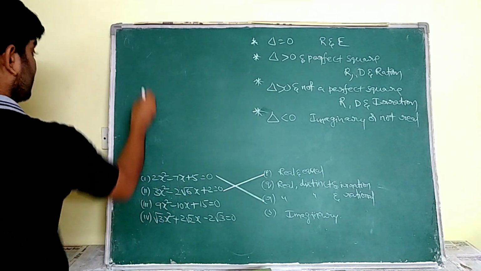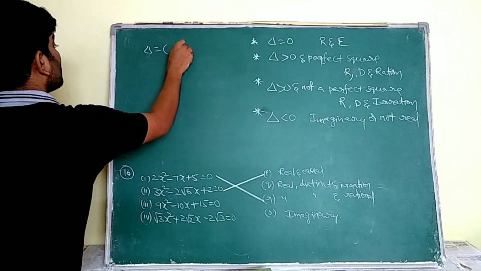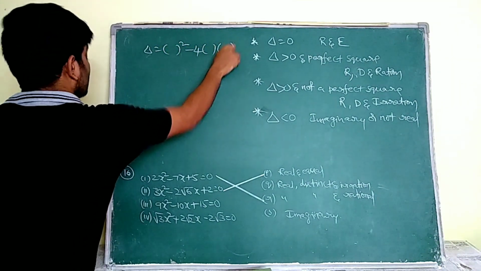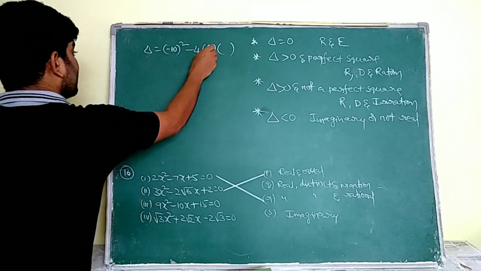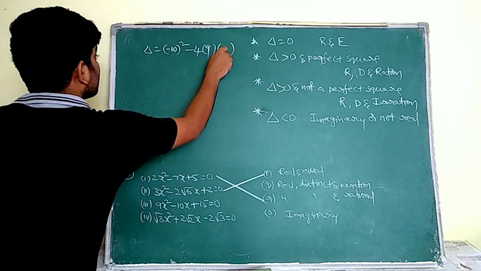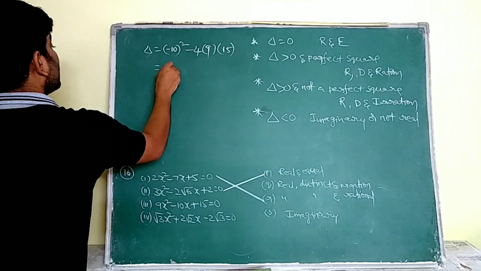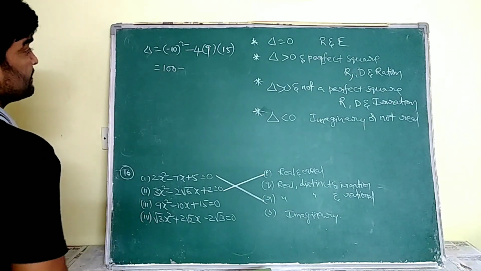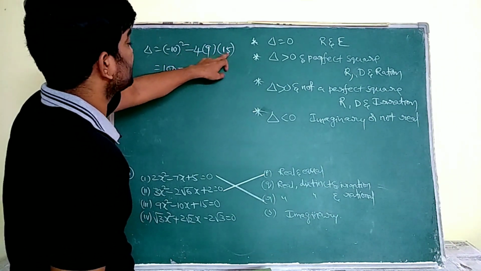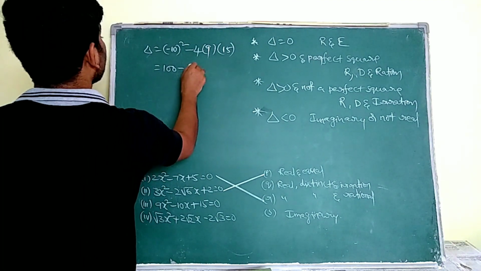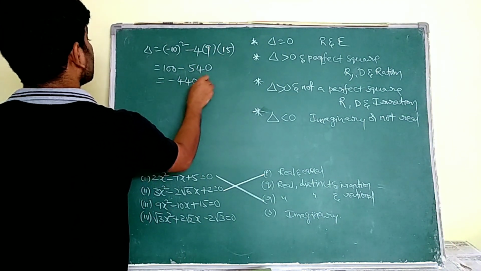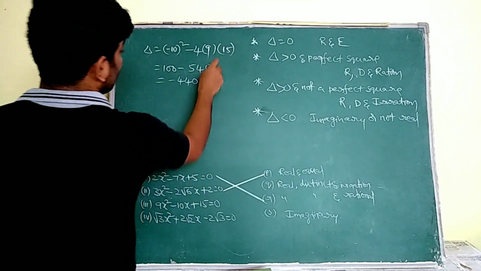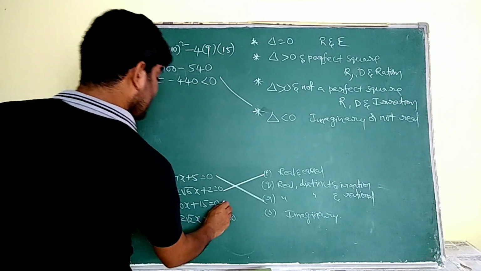Now coming to this third one here, delta is equal to b square minus 4ac. What is b ma? Minus 10. A means 9. C means 15. Here it is 100 minus. So see ma, 15 4s are 60. 6 9s are 54. 540. That is minus 440. It is less than 0. So its roots are imaginary.